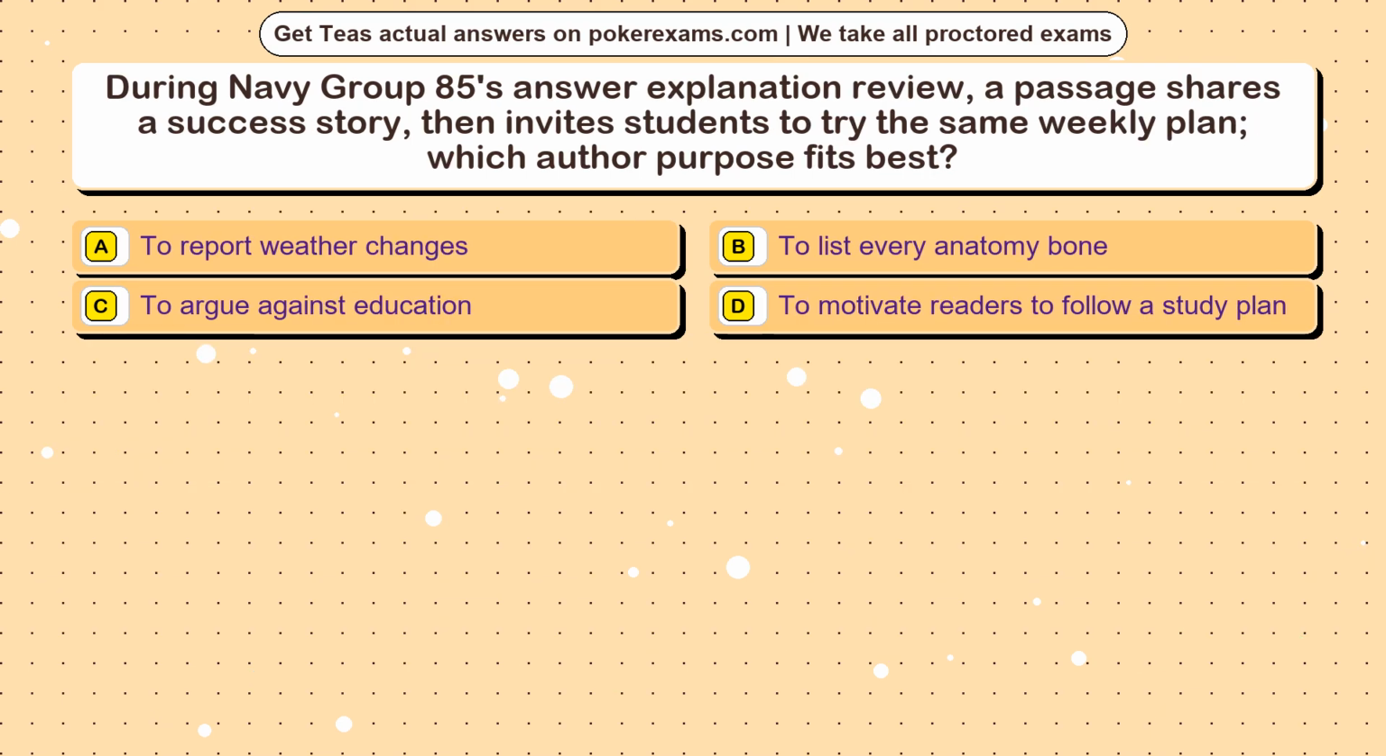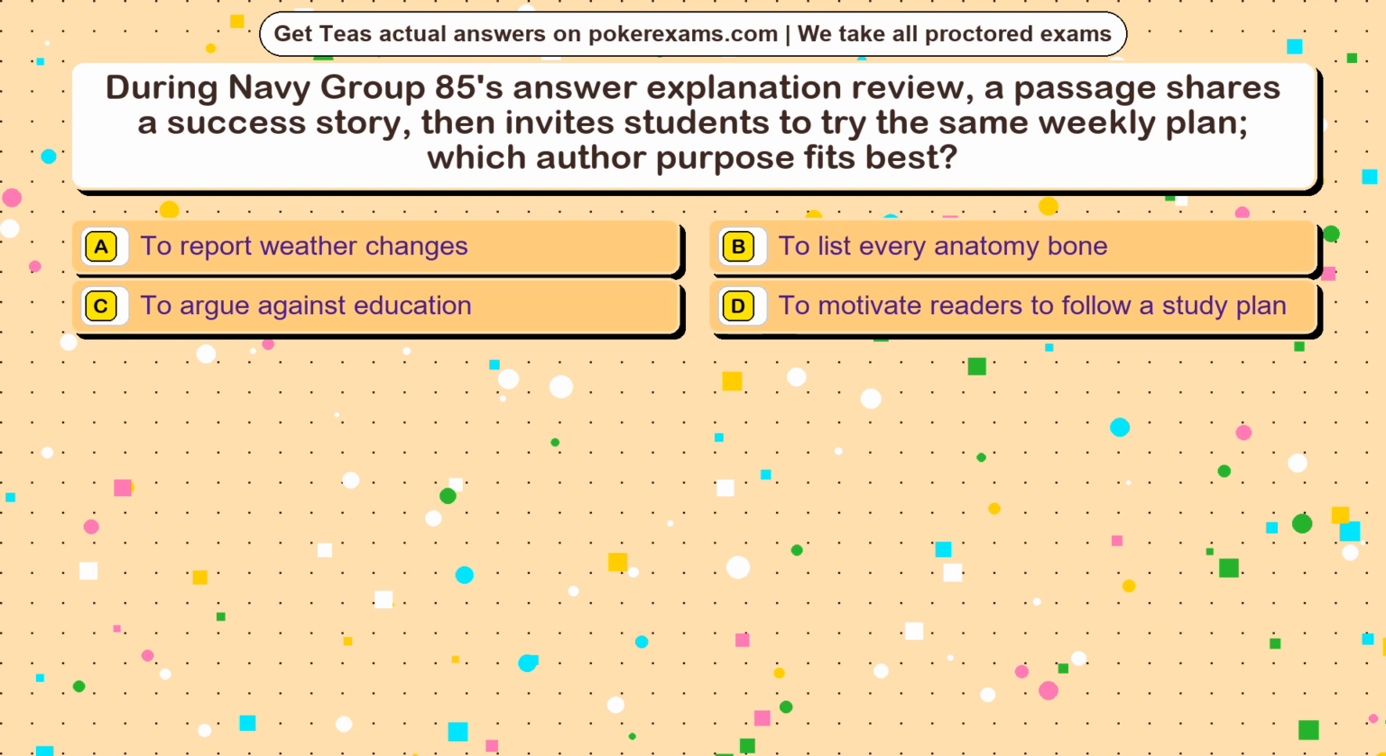Question 3. During Navy Group 85's answer explanation review, a passage shares a success story, then invites students to try the same weekly plan. Which author purpose fits best? Option A. To report weather changes. Option B. To list every anatomy bone. Option C. To argue against education. Option D. To motivate readers to follow a study plan.